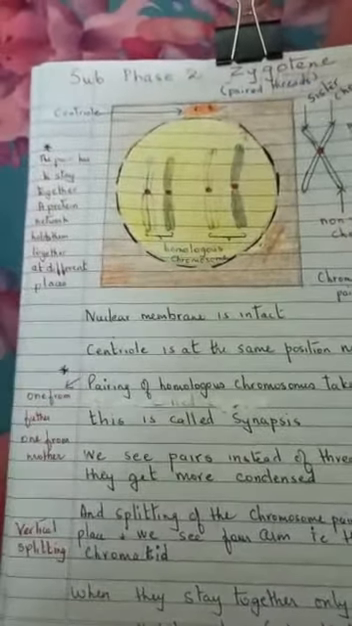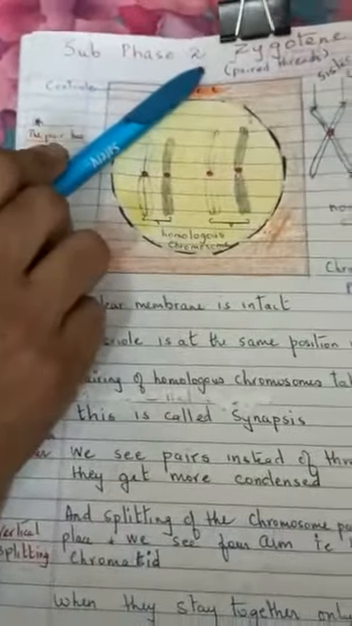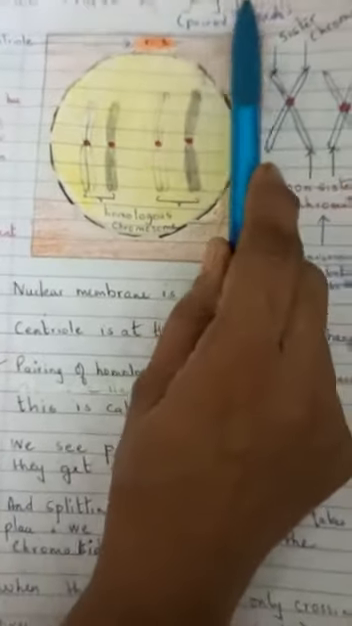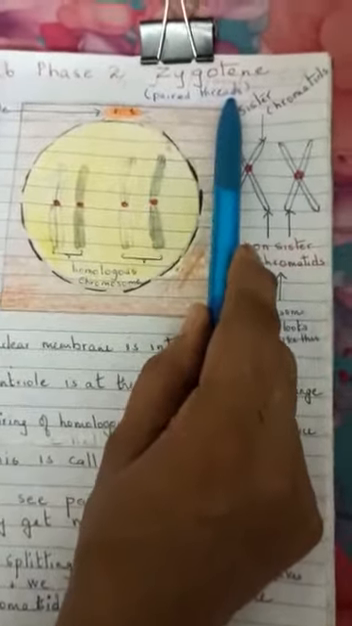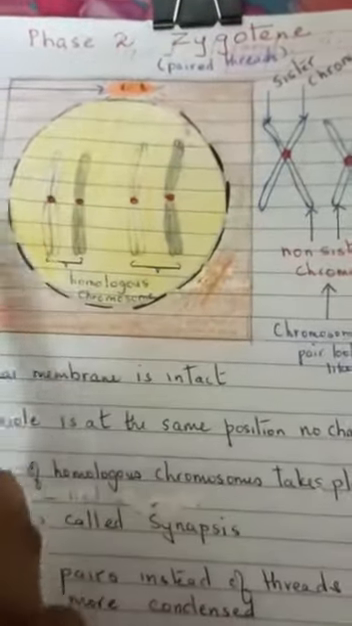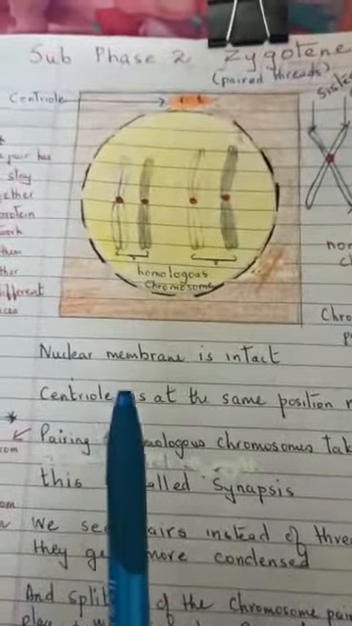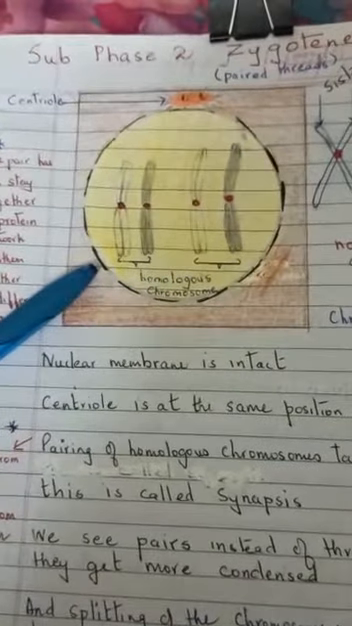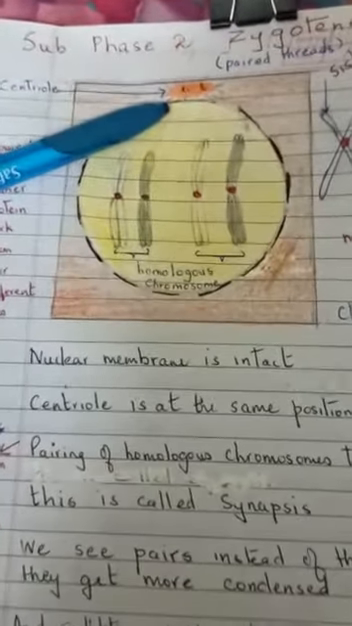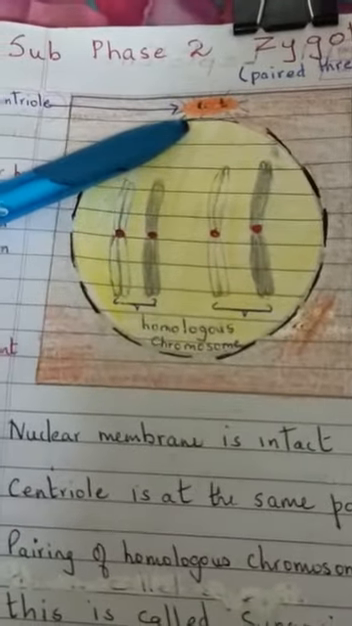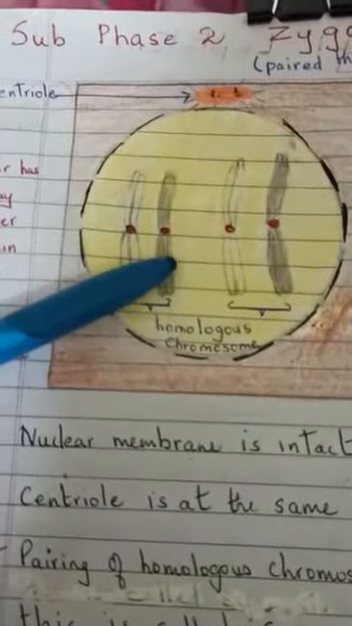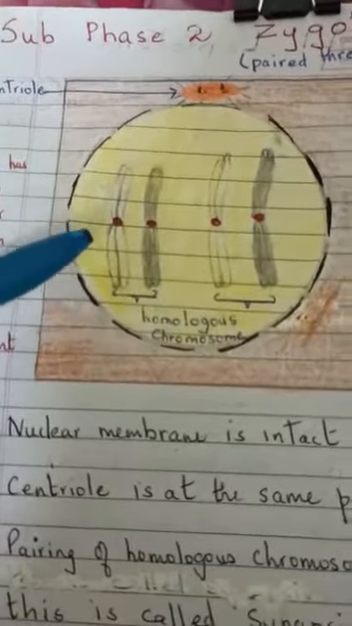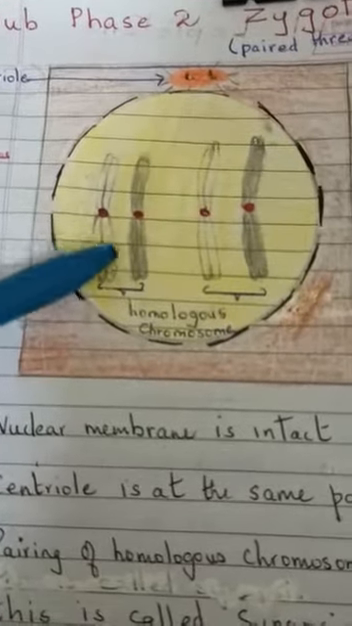The cell now moves into subphase 2 of prophase 1, zygotene. Zygotene means paired threads. Now let us look at the cell in subphase 2 zygotene. The nuclear membrane is intact. The split centriole is at the same position. There is no change. The chromosomes have condensed. They no more look like threads, but they give the appearance of chromosomes.